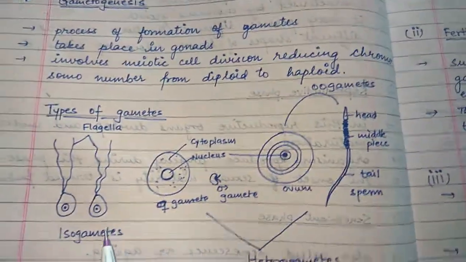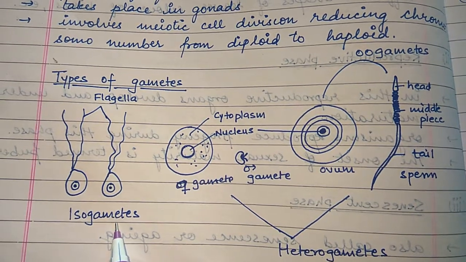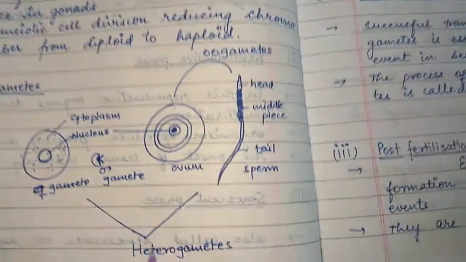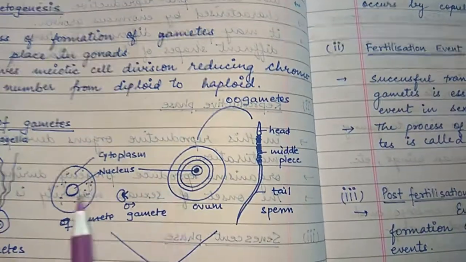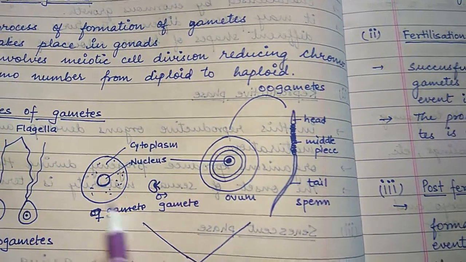The types of gametes are, first, isogametes. Iso means same, so the gametes are the same in structure. Second is heterogametes, which means different gametes.